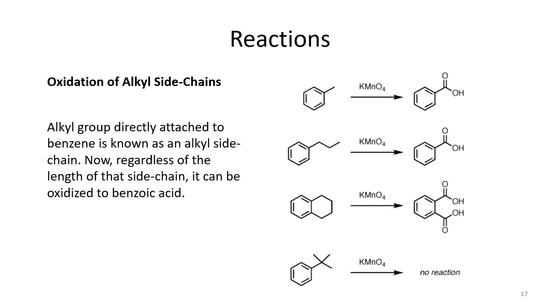This is the same thing we were talking about before: if you have longer alkyl chains, starting with toluene, in the case of toluene you get benzoic acid. If you have 3 carbons connected to the alkyl aromatic part, then again you get benzoic acid. If you have a cyclohexyl type ring fused together with the benzene, then these carbon atoms are degraded and you get this type of compound.